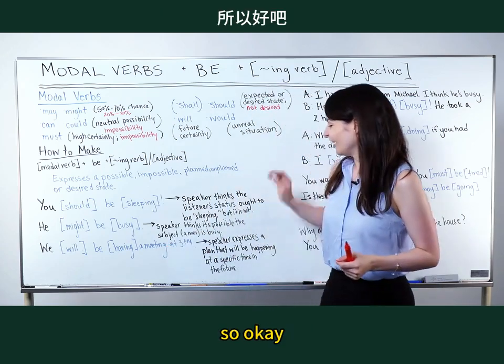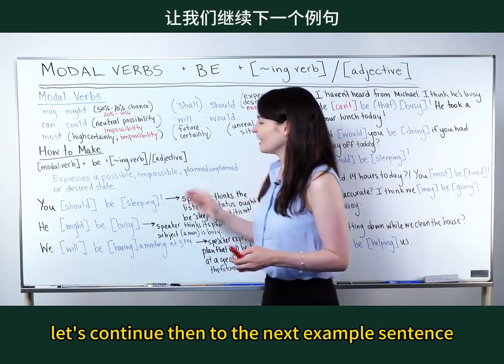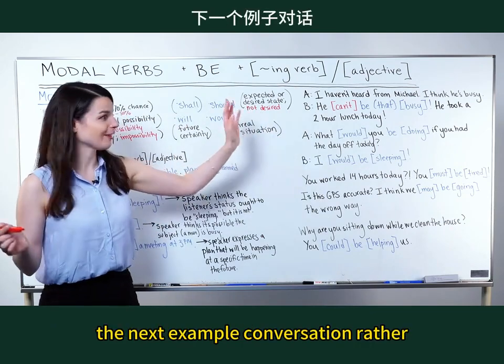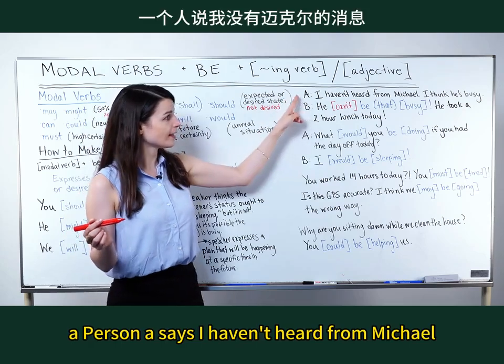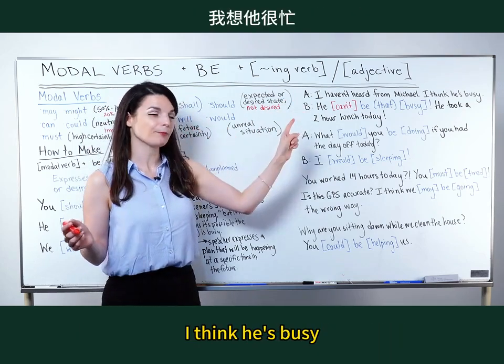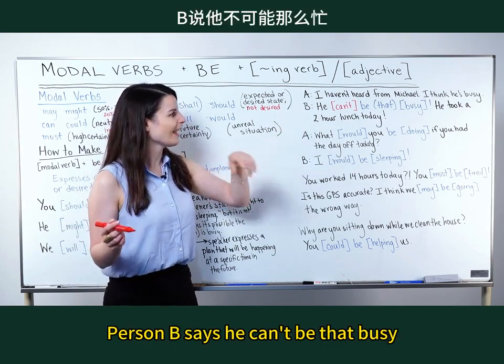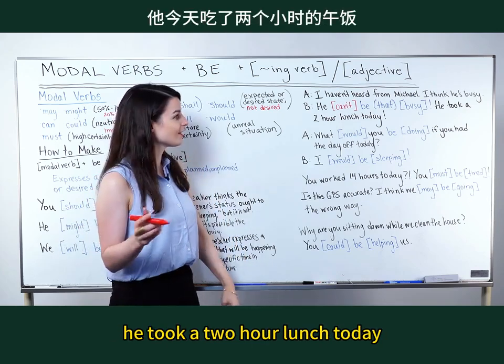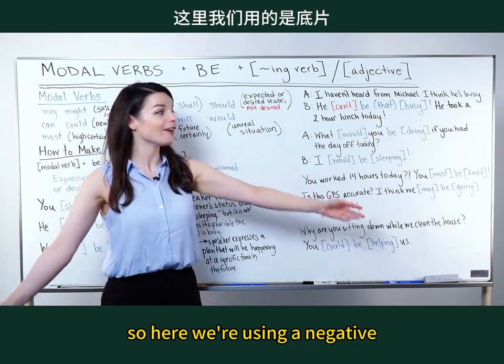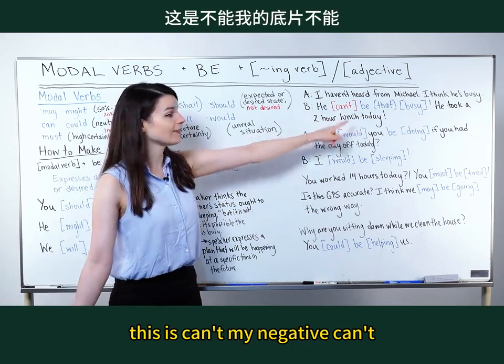So, okay, let's continue then to the next example conversation for this lesson. Person A says, I haven't heard from Michael. I think he's busy. Person B says, he can't be that busy. He took a 2-hour lunch today. So here we're using a negative. This is can't, my negative can't.